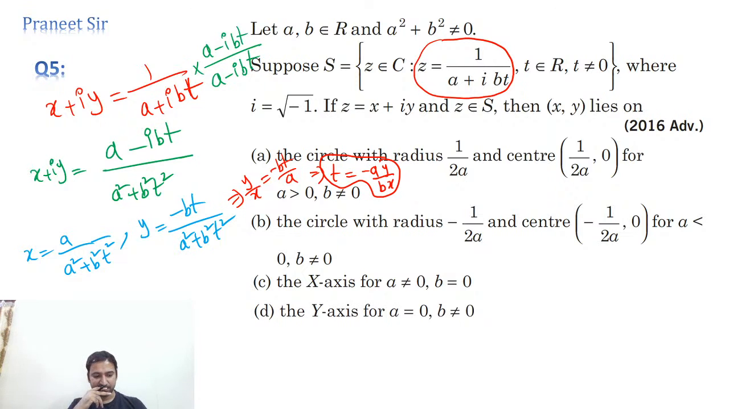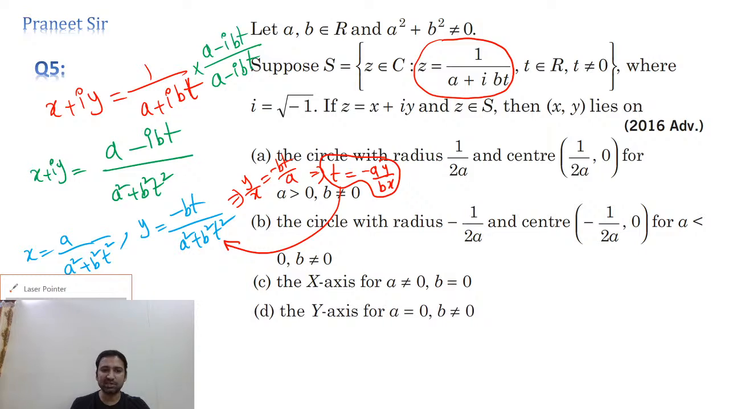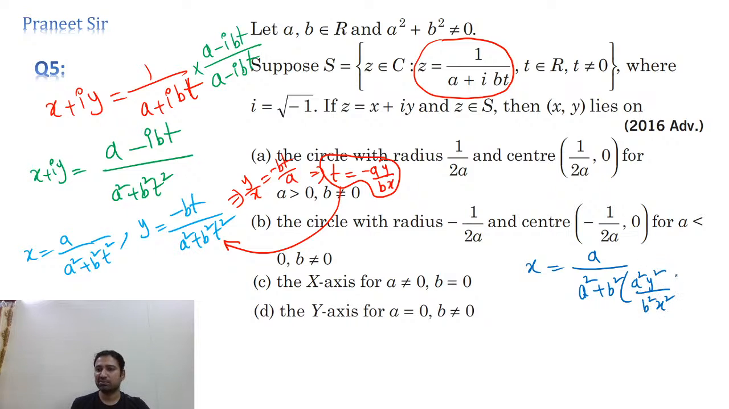Right. So tell me, guys. What we're getting here is, wherever t is there, can I substitute minus ay by bx? Let's substitute in any equation. Either you substitute it in the first equation or the second equation. So let me substitute it in the first equation. x is equal to a by a square plus b square into t square. t square is what, guys? t square is nothing but a square y square by b square x square. That's what we're getting.